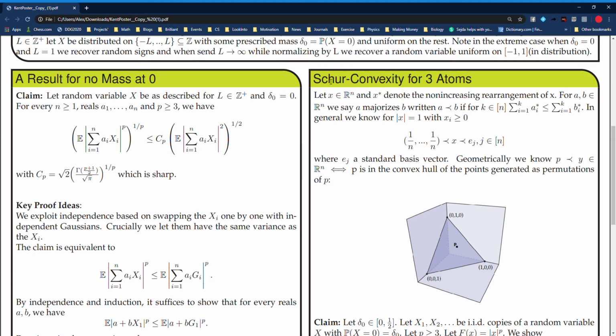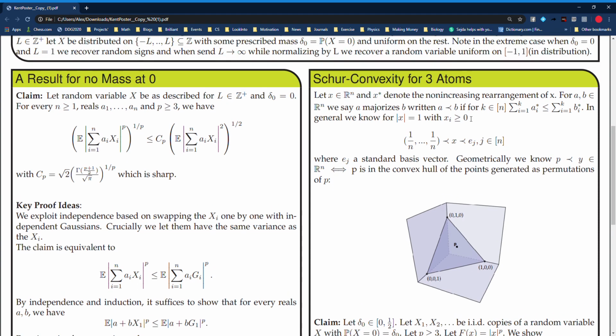So now we consider the case where there is some mass at 0. It seems in general that there's some trade-off that occurs when we put some mass at 0. Then in empirical testing, it seems to be suggested that there are more restrictions on L. So L seems to vary inversely with the amount of mass at 0.